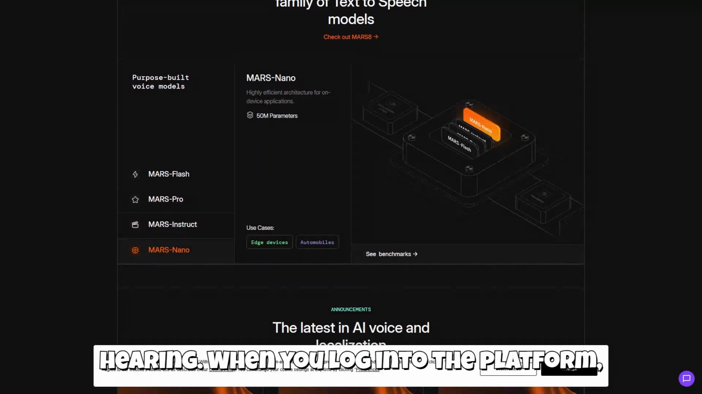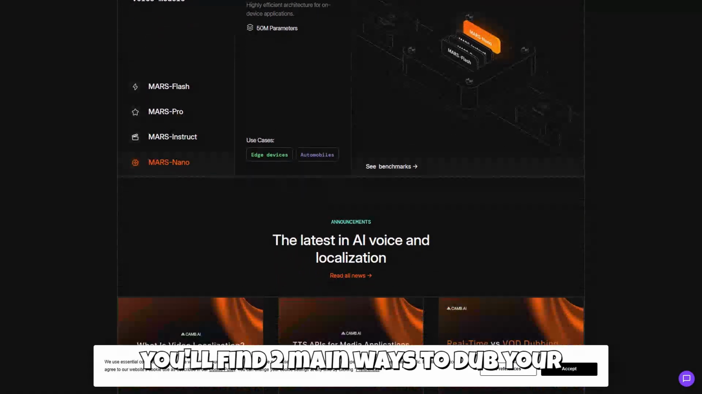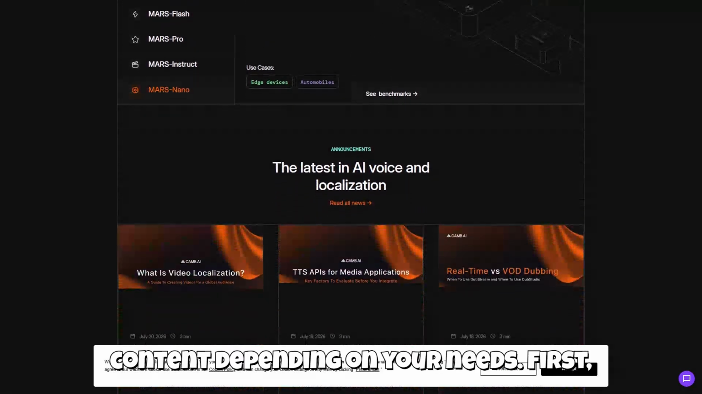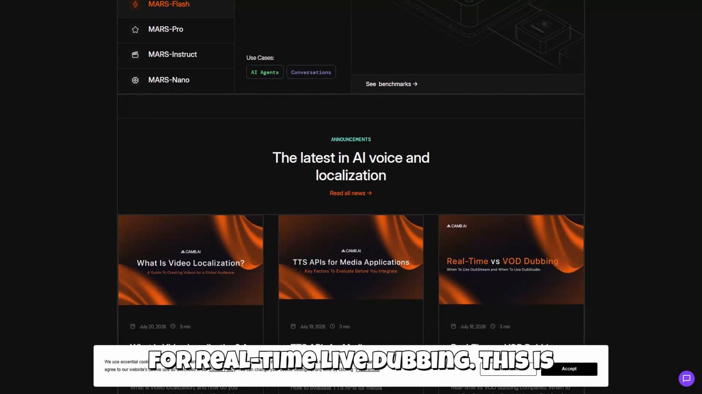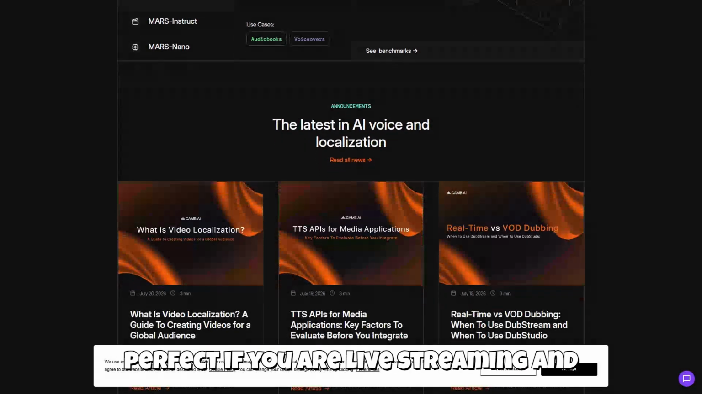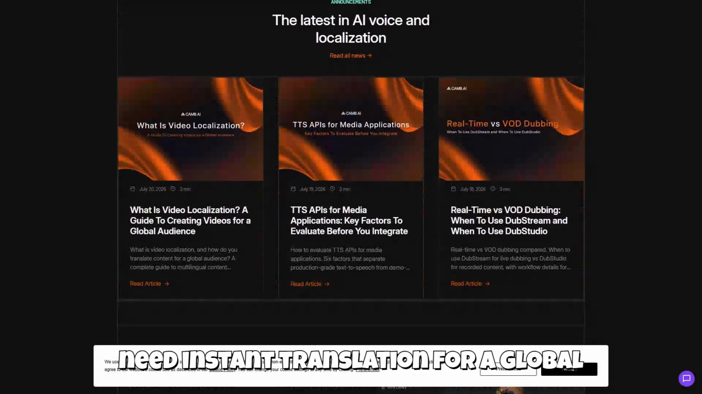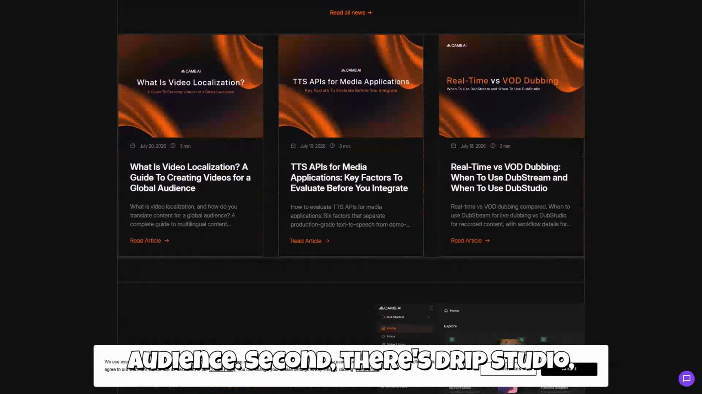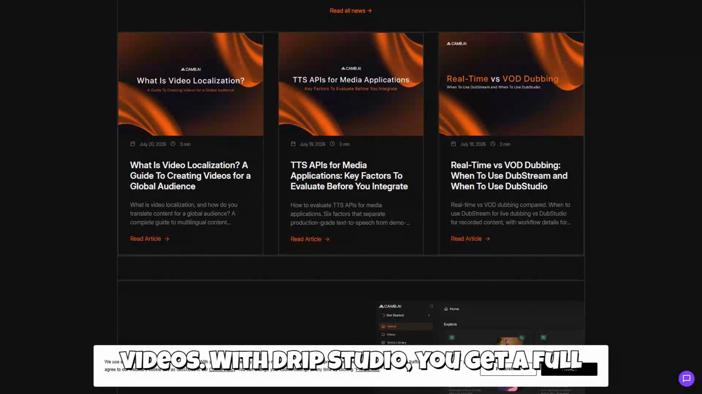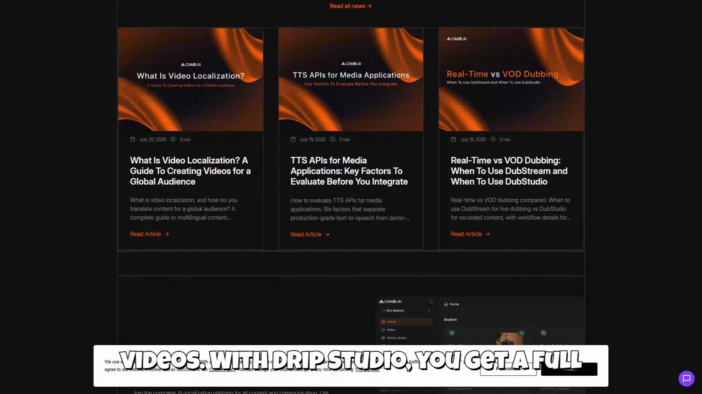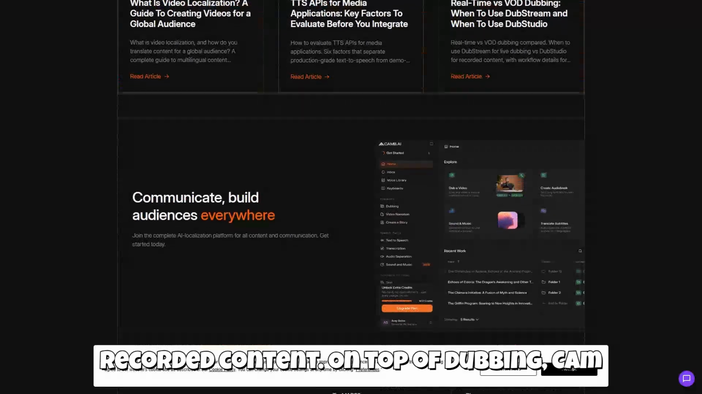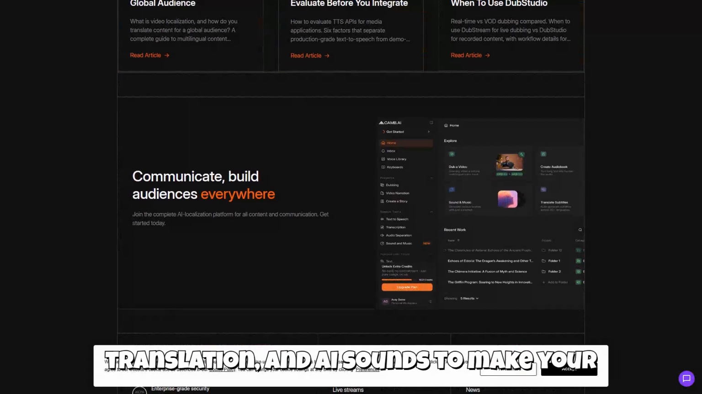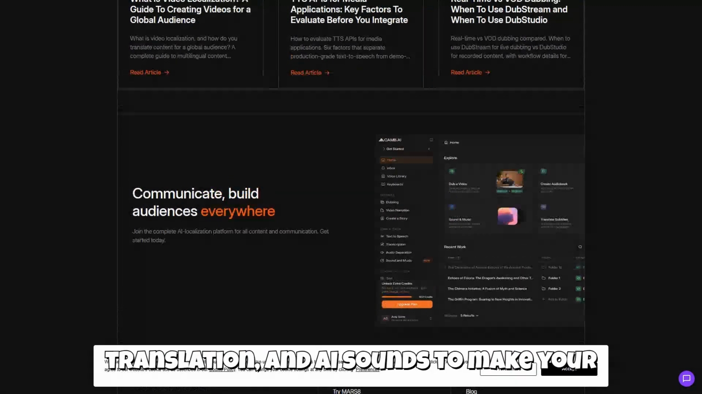When you log into the platform, you'll find two main ways to dub your content depending on your needs. First, there's DripStream, which is designed for real-time live dubbing. This is perfect if you are live streaming and need instant translation for a global audience. Second, there's Drip Studio, which is built for pre-recorded, on-demand videos. With Drip Studio, you get a full workflow to edit and perfect your recorded content. On top of dubbing, CAMB.AI also offers live subtitles, image translation, and AI sounds to make your localized videos feel completely seamless.